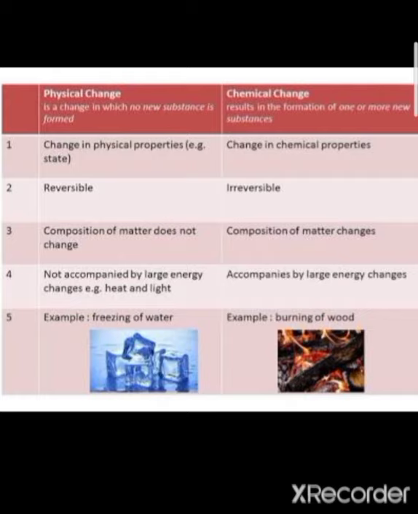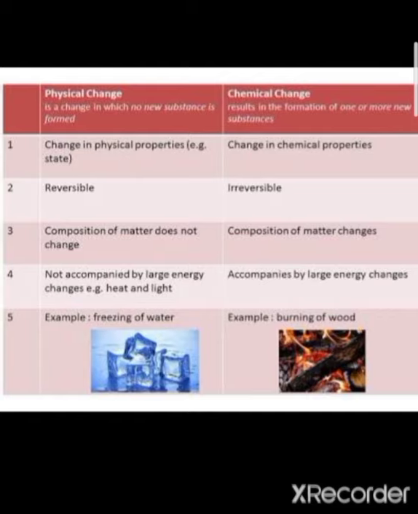A physical change is not accompanied by large energy changes, such as heat and light, but during a chemical change a large energy change occurs. These reactions may be exothermic or highly endothermic. An example of a physical change is the freezing of water, and examples of chemical change are the burning of wood and the curdling of milk. These are chemical changes.